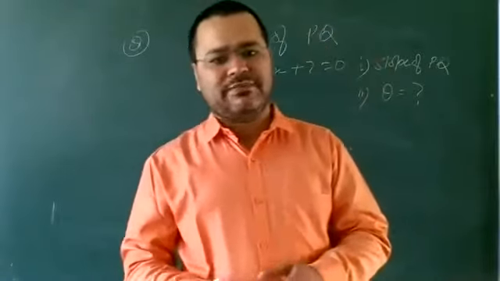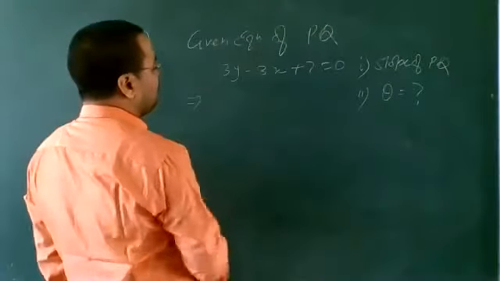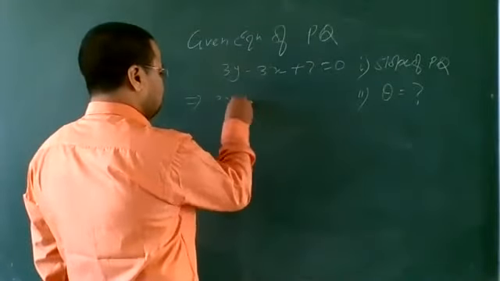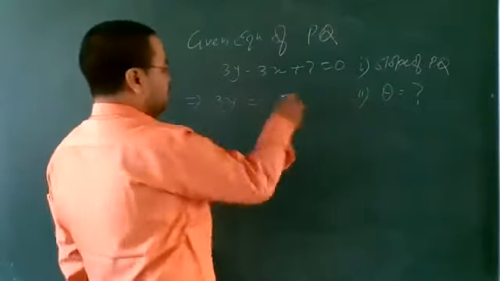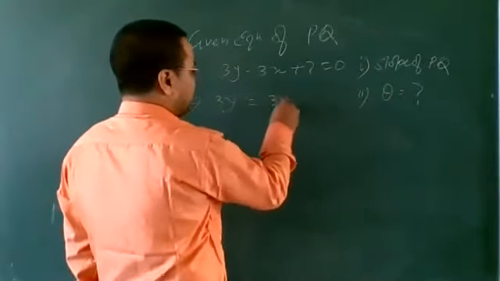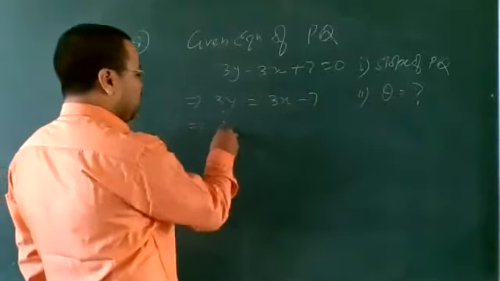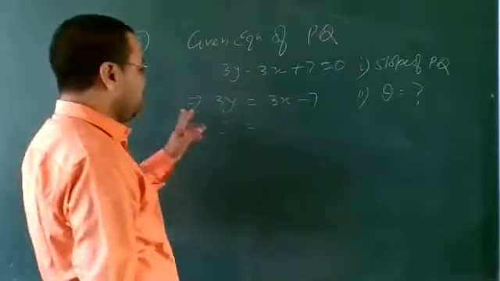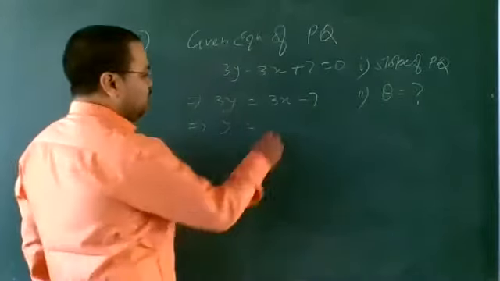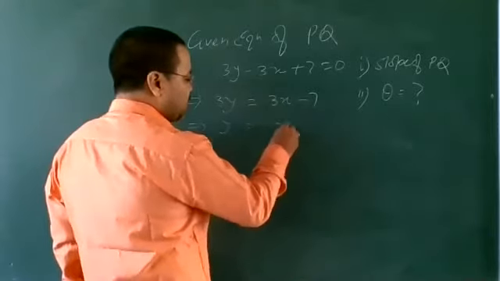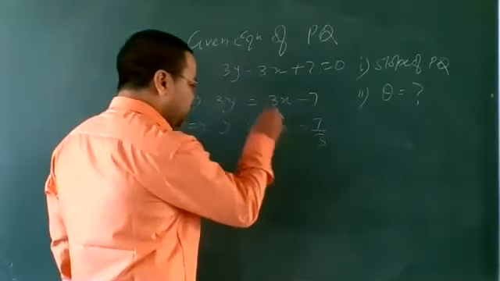Transfer 3x to the right side, so 3y is equal to 3x plus 7. Divide both sides by 3, so y is equal to x plus 7 by 3. We can write this as 1 into x.